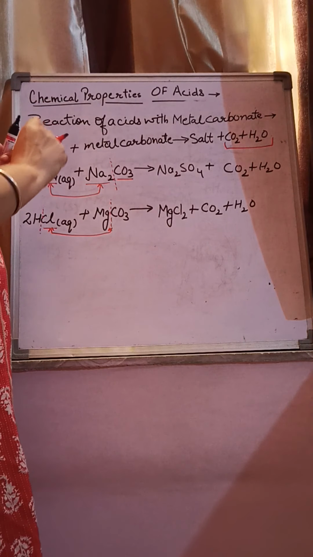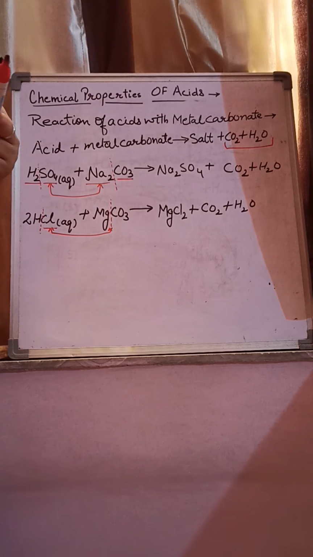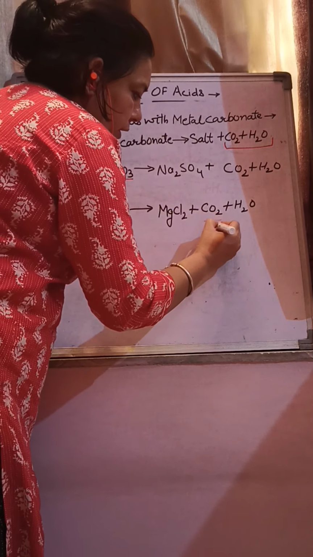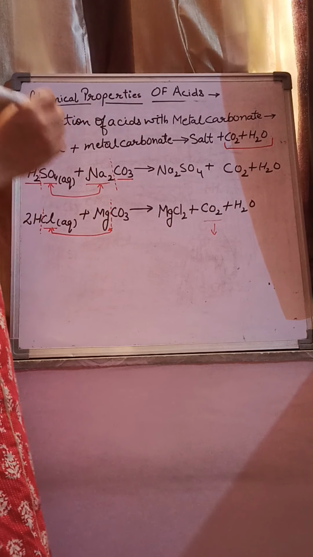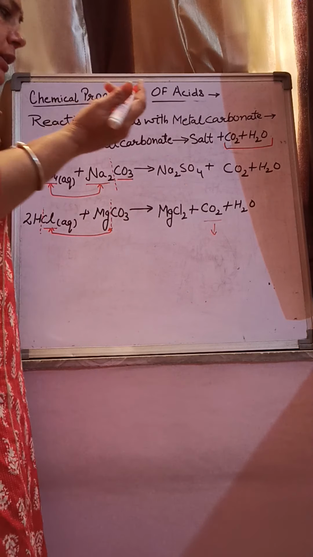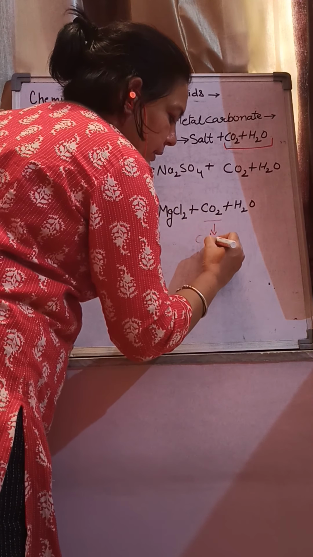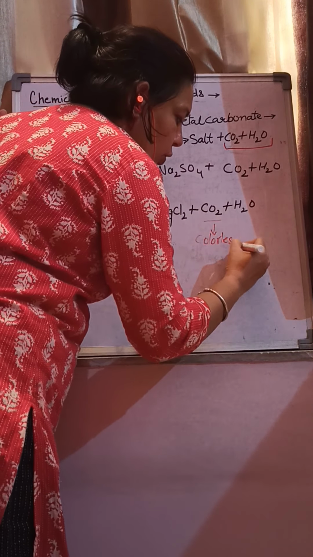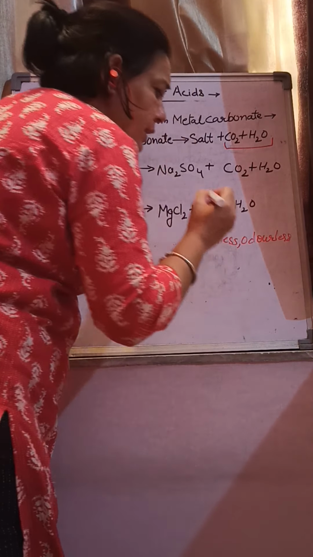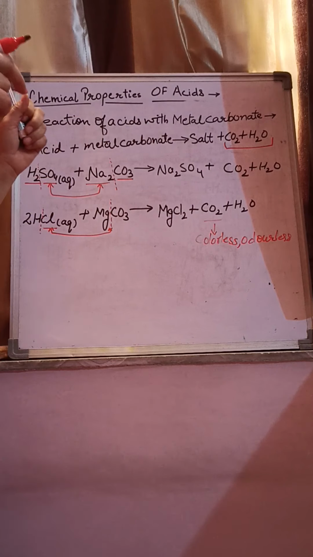Now, one gas is evolved in this reaction and that gas is carbon dioxide. How can we identify that the gas evolved is carbon dioxide? It is a colorless and odorless gas. To test the presence of carbon dioxide, there are various tests.